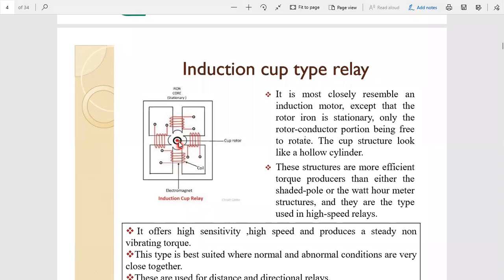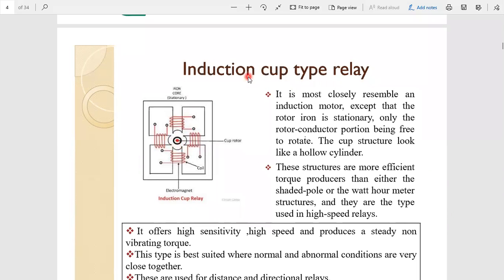So keep it in mind. Here the red color indicates structure. That means rotor structure, and rotor structure is in stationary condition, and the black color indicates rotor windings, and that winding we just place on the rotor structure. So the rotor winding has a movable behavior. When the rotating magnetic field cuts the rotor winding, torque is developed in the rotor winding. Due to that torque, rotor winding is going to move. That is the simple basic operation of induction cup type relay.